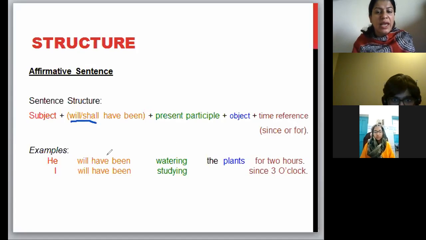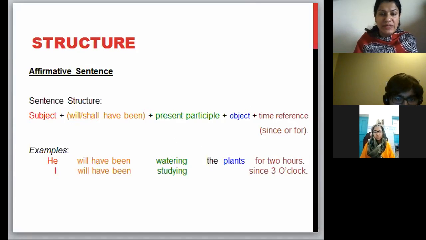For example, he will have been watering the plants for 2 hours. I will have been studying since 3 o'clock. At times, you can remove the object if you wish to.